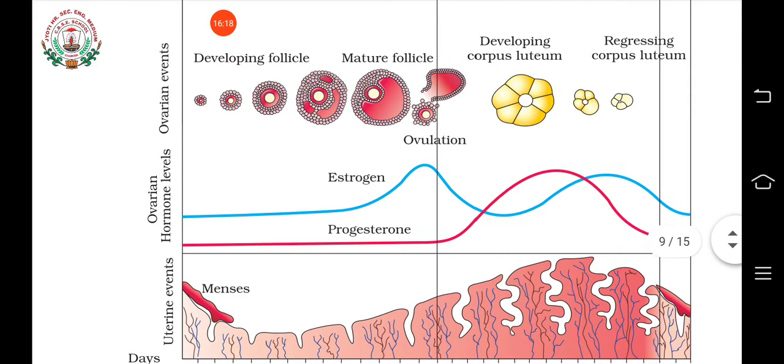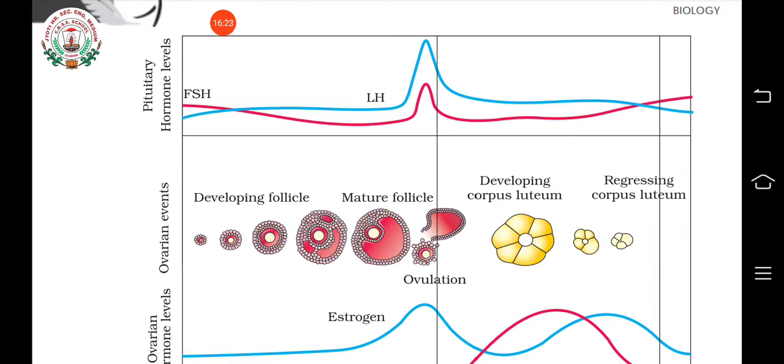So the estrogen level also starts increasing during the follicular stage. LH also increases, FSH also increases. They are the pituitary hormones. The primary follicle matures into a Graafian follicle, and the follicular cells produce estrogen. Understand?